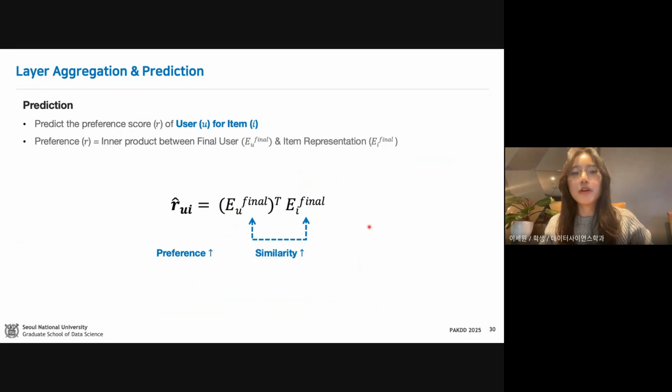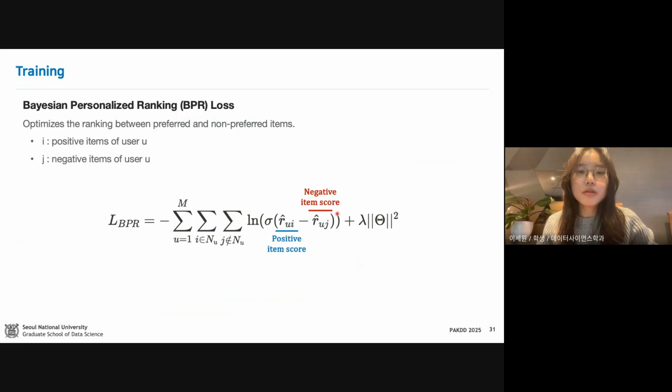Finally, we compute the preference score of a user for each candidate item using the inner product of their final embeddings. This score is used to rank items and generate the top N recommendation list. We train our model with the BPR loss, which is widely used in recommendation. This is a pairwise ranking loss that encourages the predicted score of a positive item to be higher than that of a negative item for the same user.